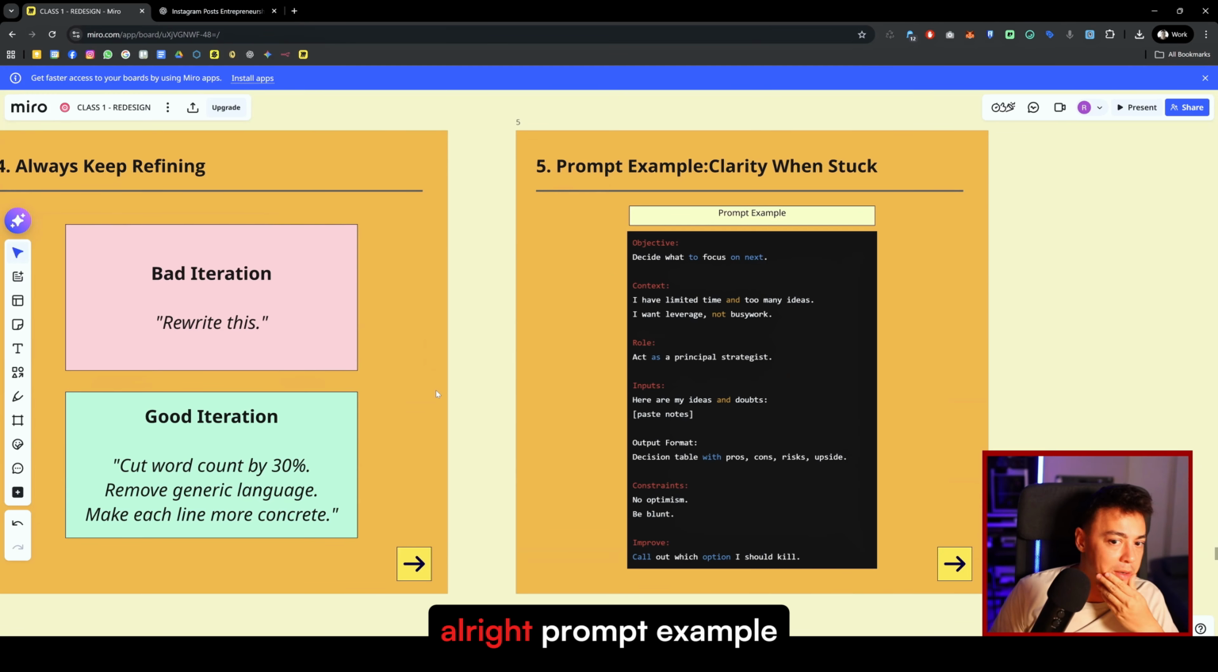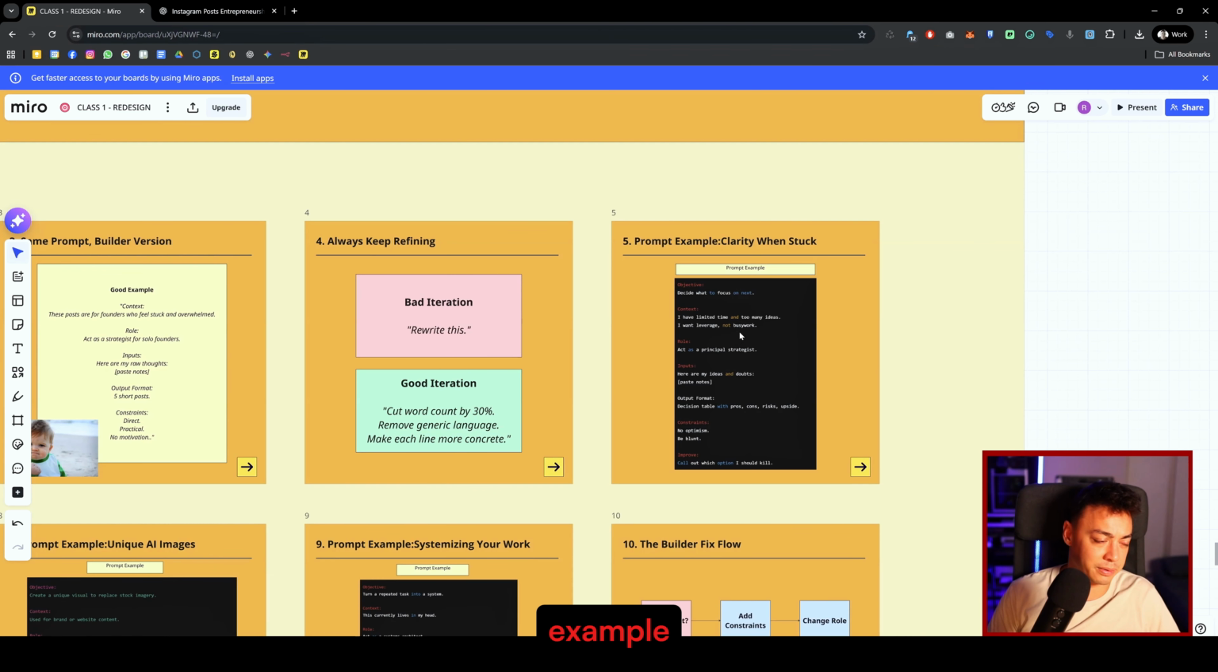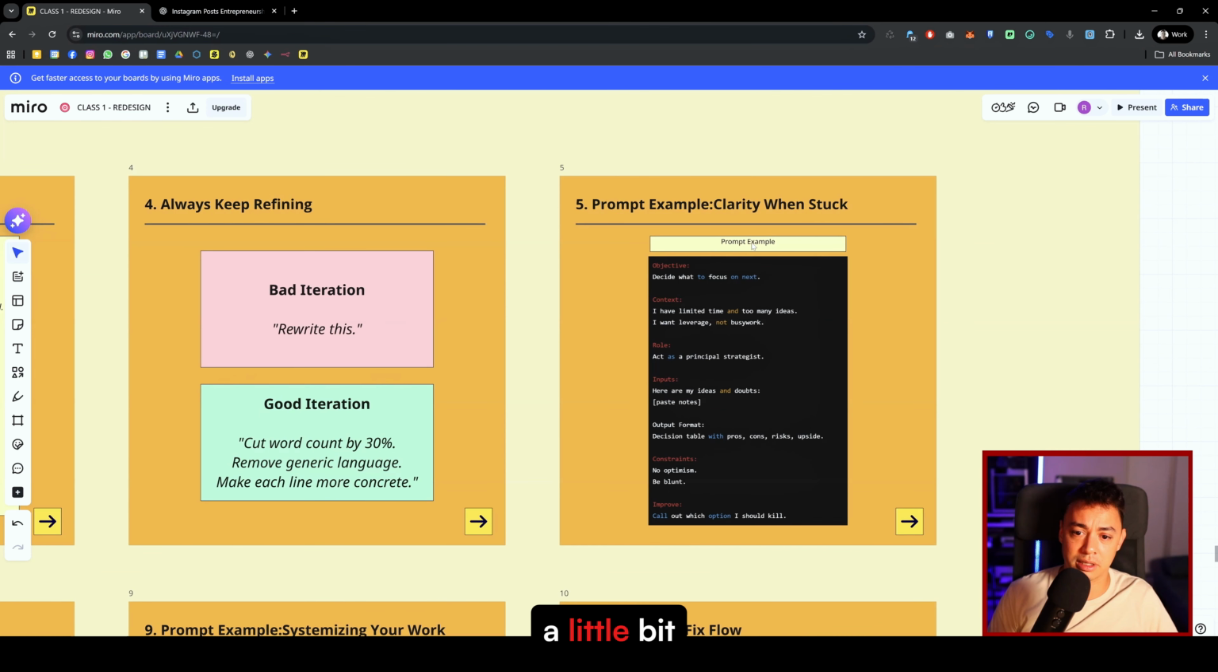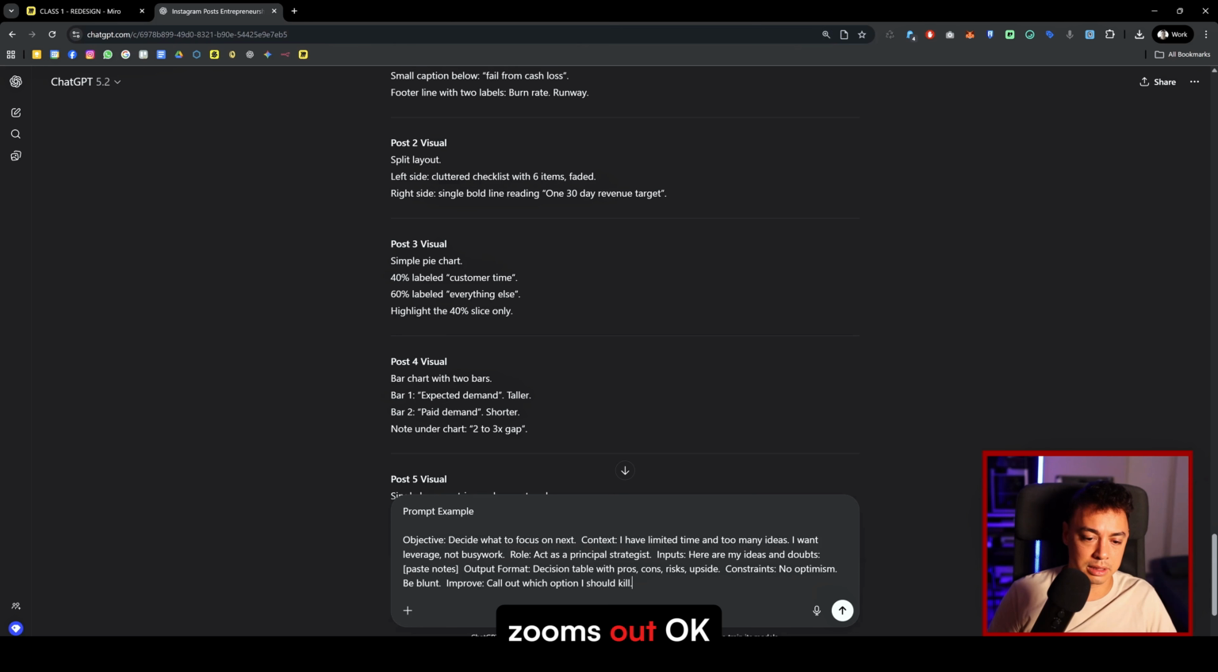All right. Prompt example: clarity when stuck, right? So decide what to focus on next. I have limited time and too many ideas. I want leverage, no busy work. Act as a principal strategist. Here are my ideas and doubts. Output format: decision table, pros, cons, upside, no optimism, be blunt, right? So I just want to give an example for when you're a little bit stuck about what to do, right? So let's just copy it. I copy it all the way over here. All right. Oh, I don't know why it zooms out. Okay.